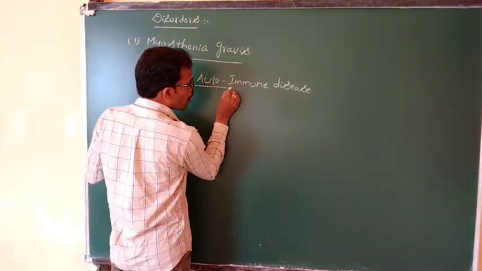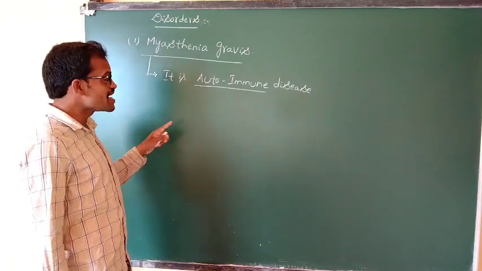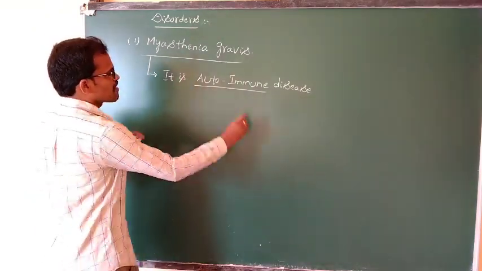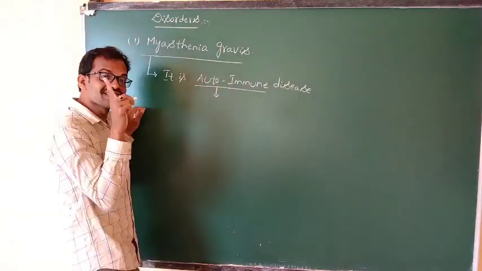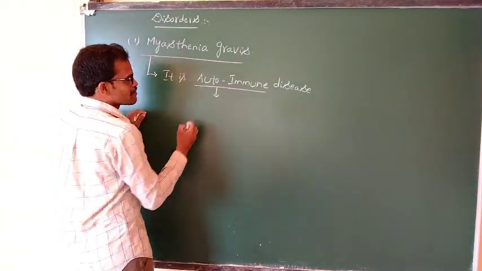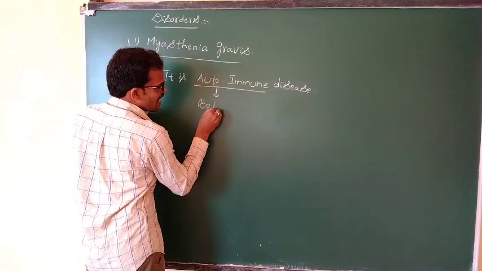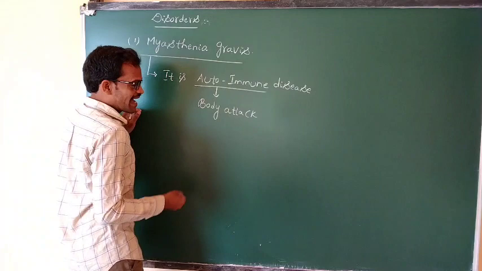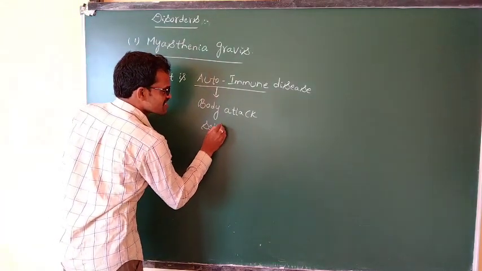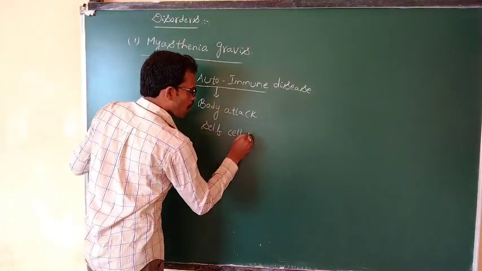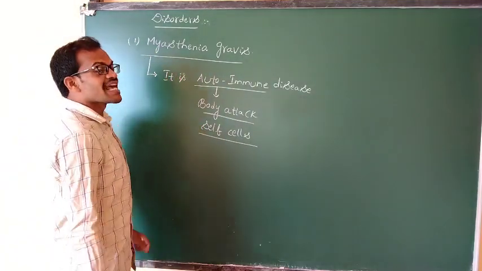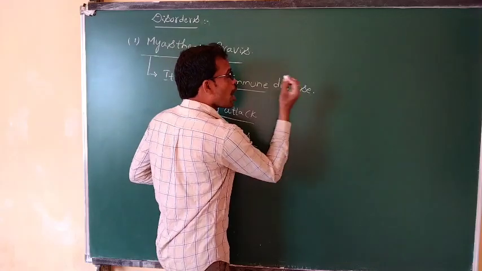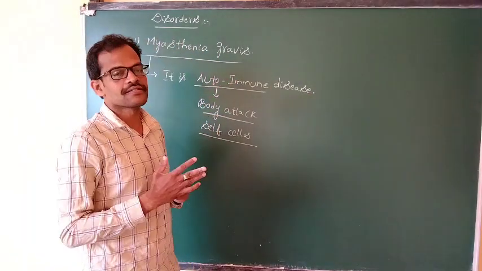What is the meaning of autoimmune disease? Auto means self, and immune refers to our immune system. It means the body attacks its own cells. It is an autoimmune disease.